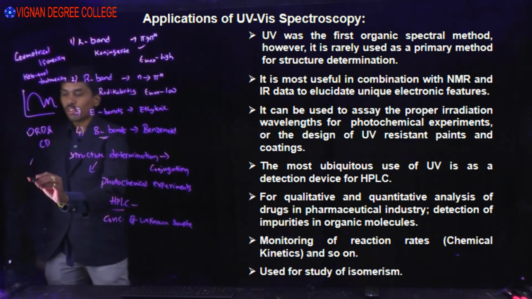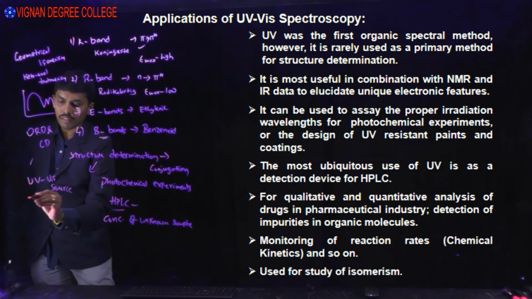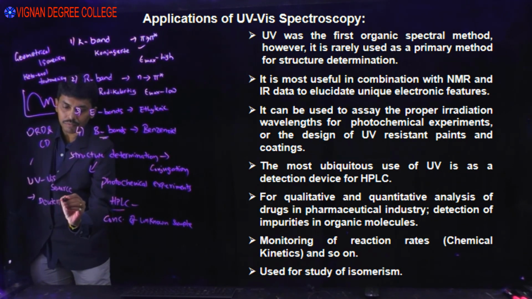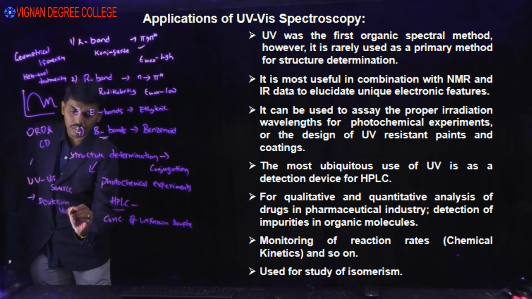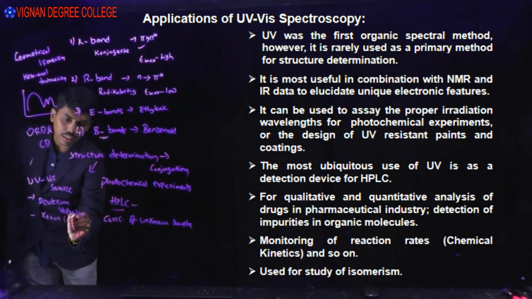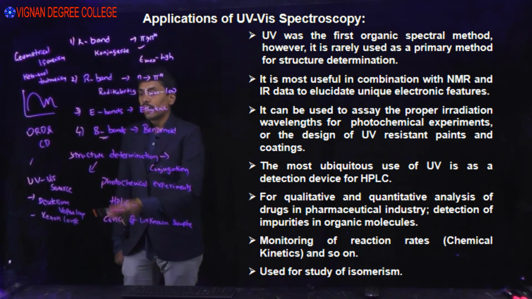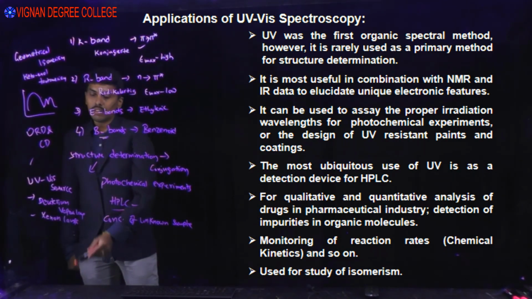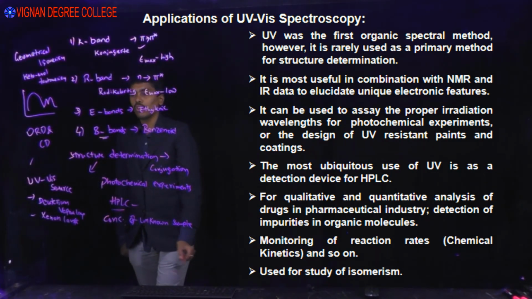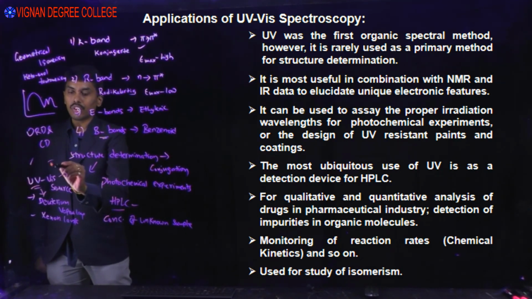Now for the UV visible source, we use a deuterium vapor lamp, hydrogen arc lamp, xenon lamps, etc. Even sunlight is an important source. Deuterium vapor lamp and xenon lamps are used as UV sources. For visible, you can use tungsten lamps.